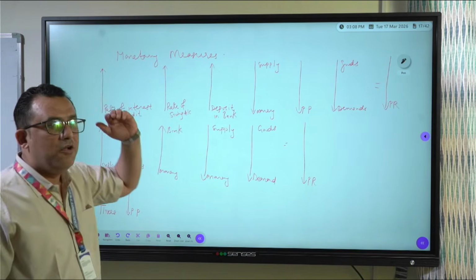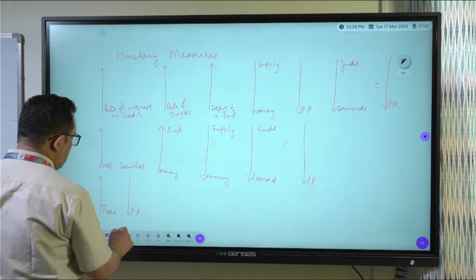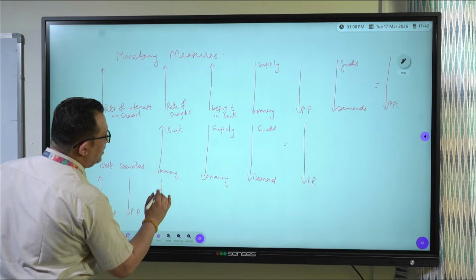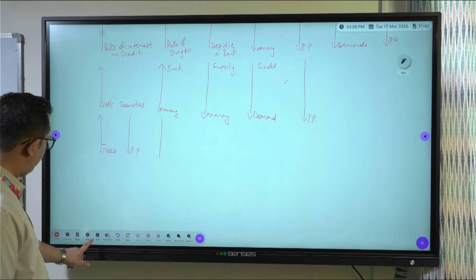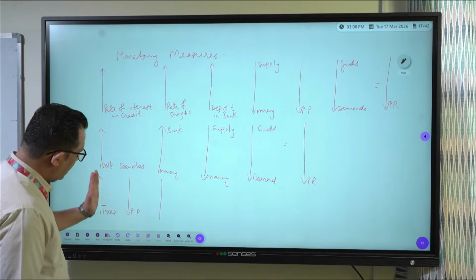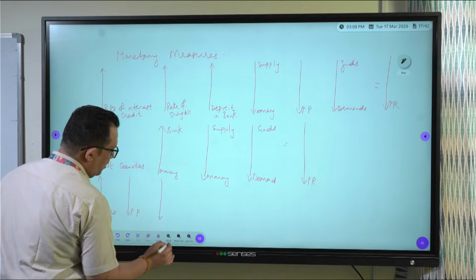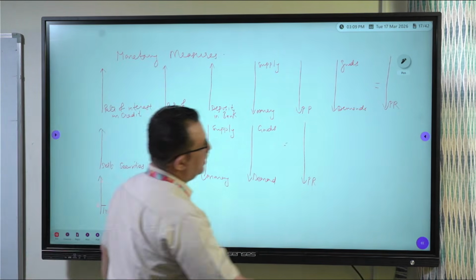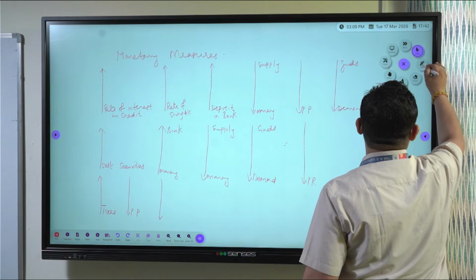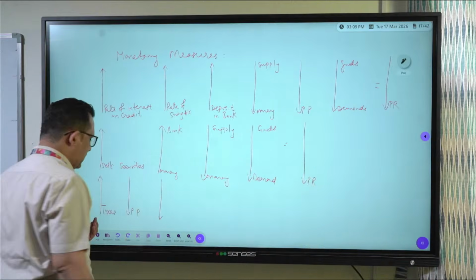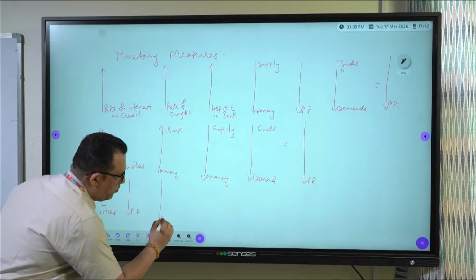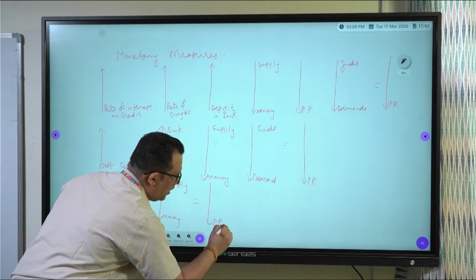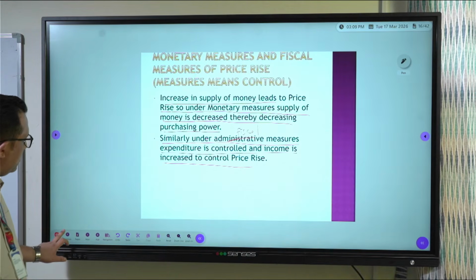Now, the government increases the taxes, purchasing power decreases, so money supply in people's hands decreases, and price rise comes under control.